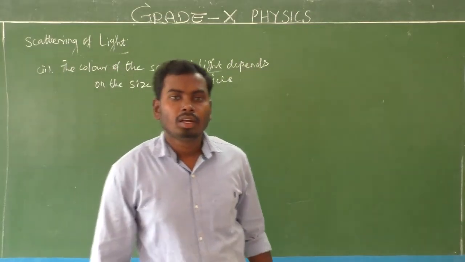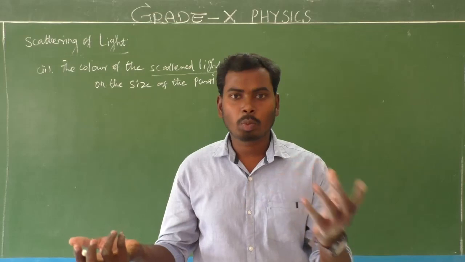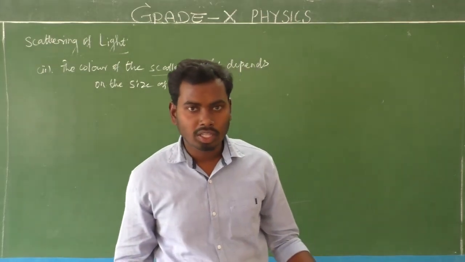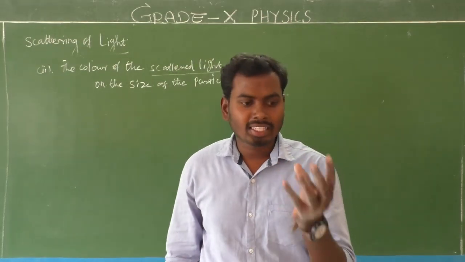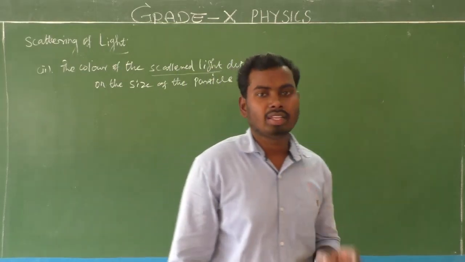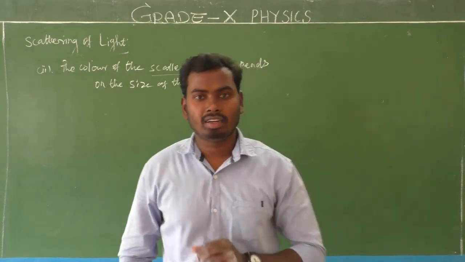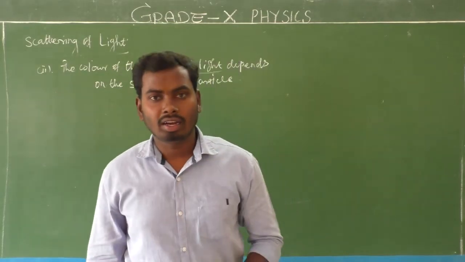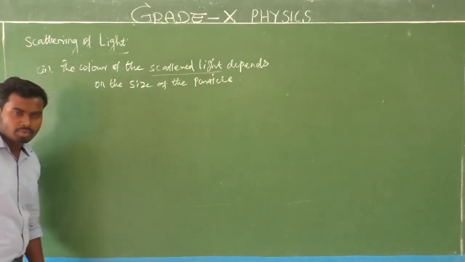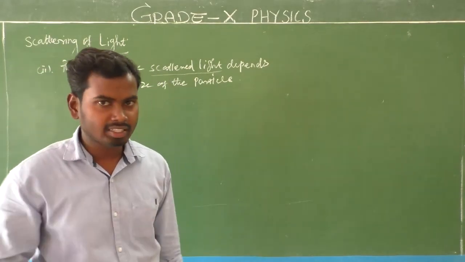So already we know the atmosphere is made up of different gases, air molecules, dust particles, and so many things. Do you think all particle sizes will be the same? That is not possible. Some particle sizes will be more, some less, and some moderate. Am I right? Yes, very, very simple. So the color of the scattered light depends on the size of the particle. Very simple. Try to understand the concept. On Earth's surface, different types of particles are there.